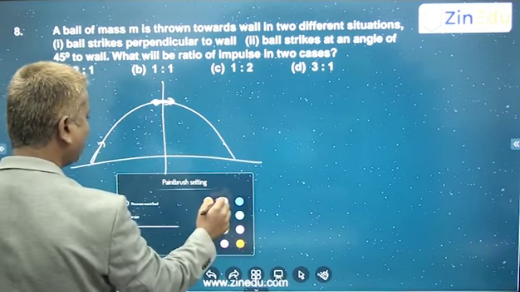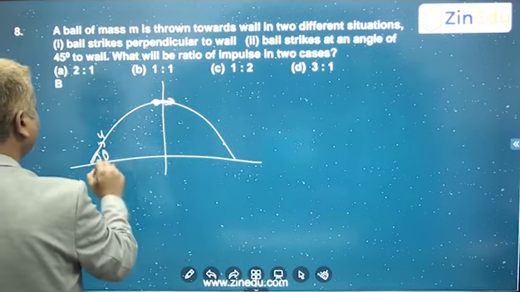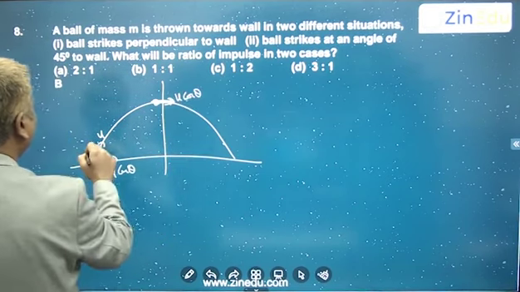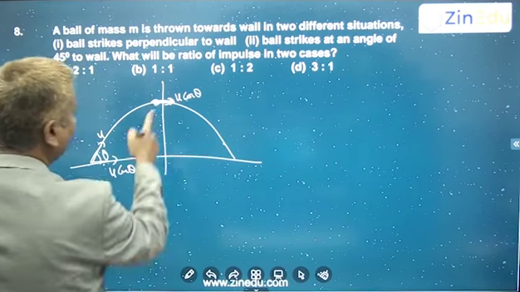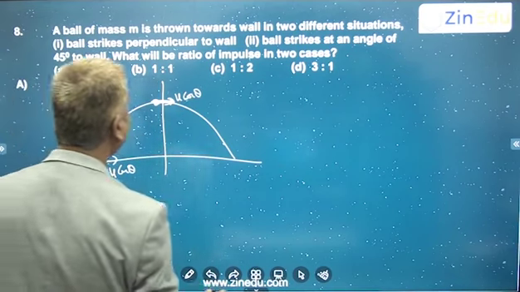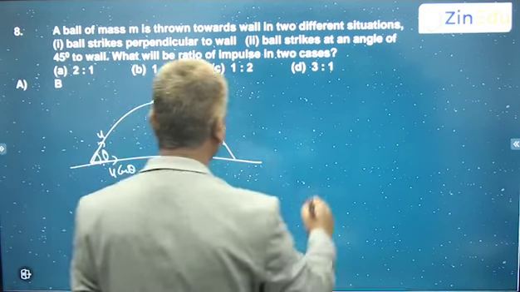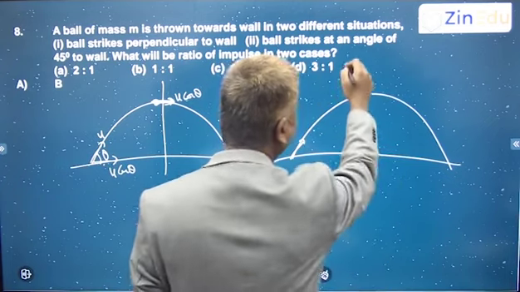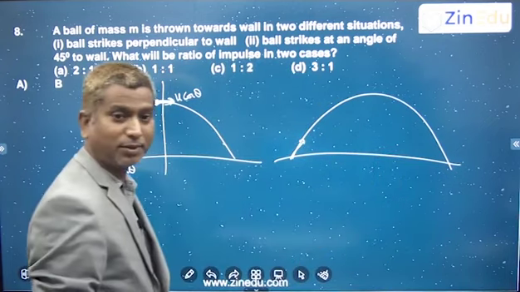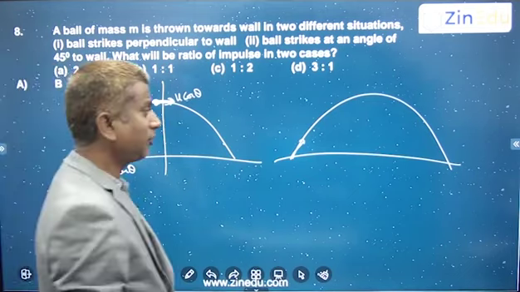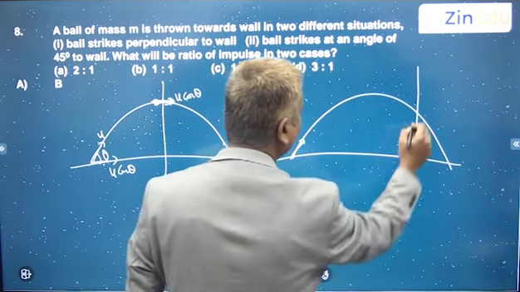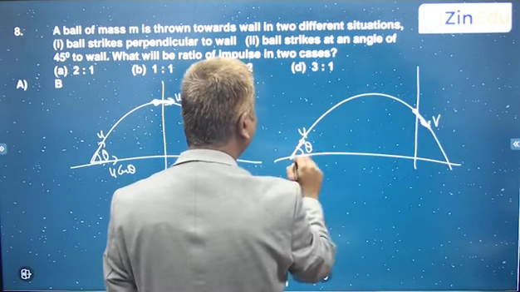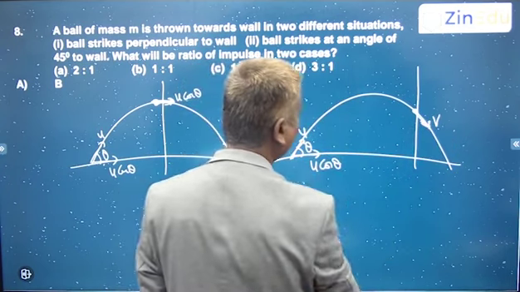So if it is striking with u and theta, the horizontal component is u cos theta. When it is striking like this, horizontal is u cos theta, and if it is striking at some angle of 45 degrees, I can take it here or here also, no problem. Anywhere it's striking at 45 degrees. Suppose I'm taking it over here, so here it is striking like this. This is also u and theta, so the horizontal component is still u cos theta here.